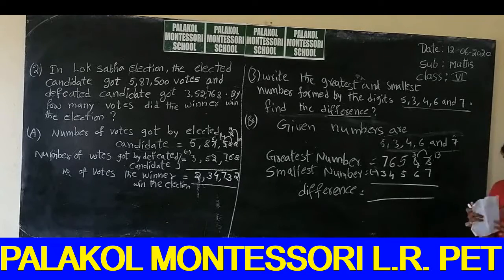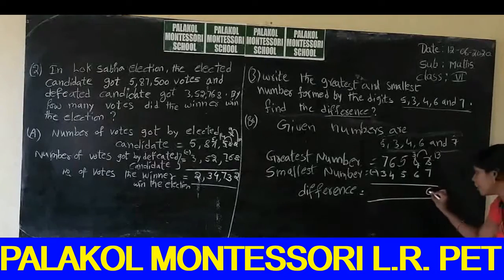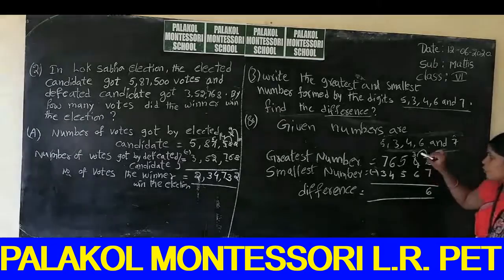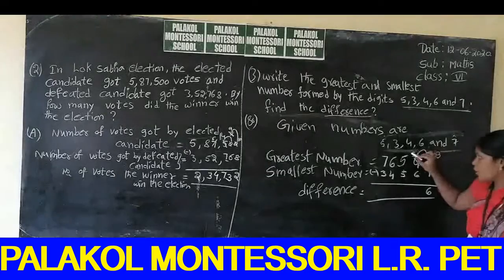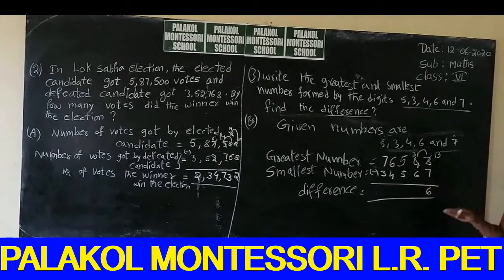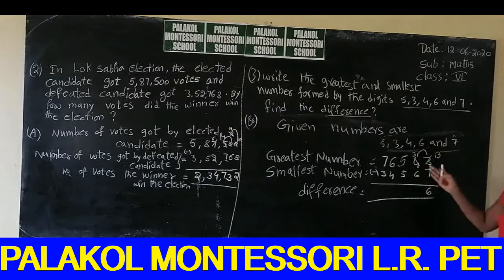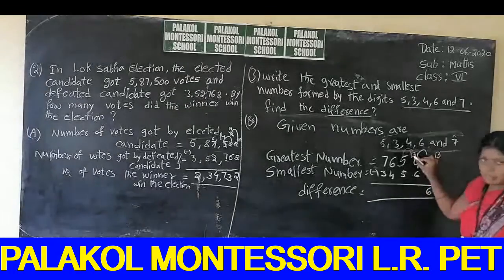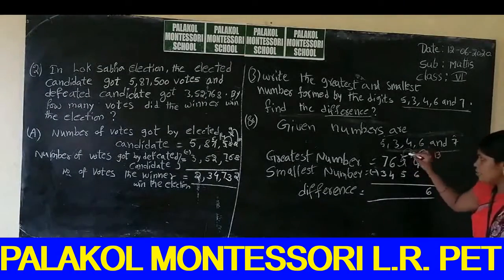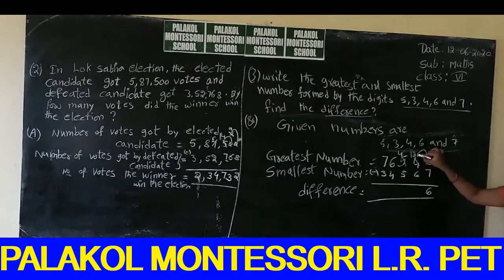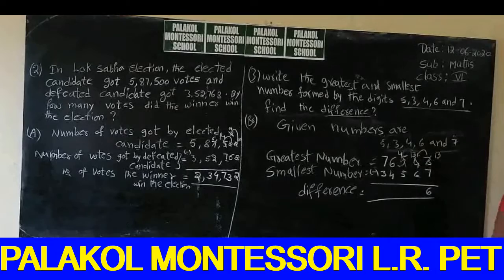How many numbers are there? 6. We write 6. Next, we subtract 6 from 3. Is it possible? No, this is the smallest number and this is the greatest number. So we can't do the subtraction. So we take borrowing from the previous digit. The 3 becomes 13 and the 5 becomes 4. So we can subtract 6 from 13 because this is the greatest number and this is the smallest number.